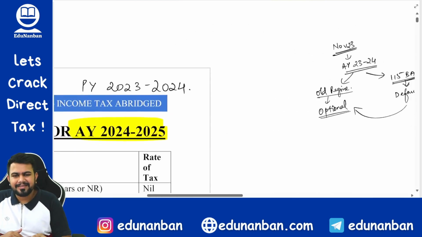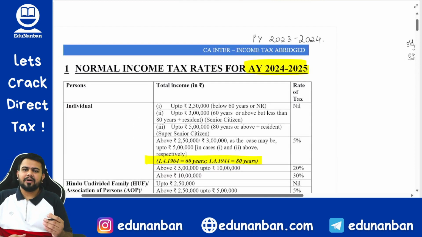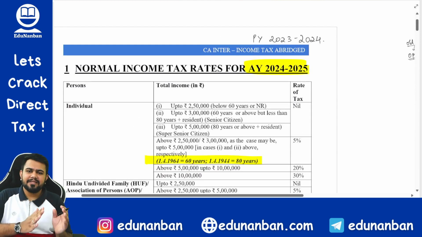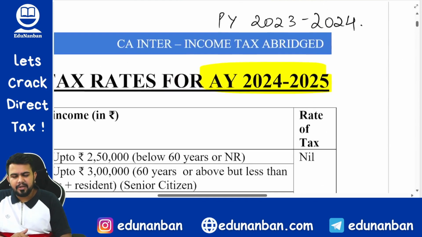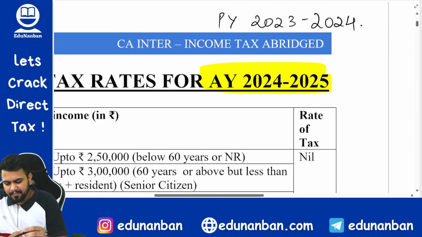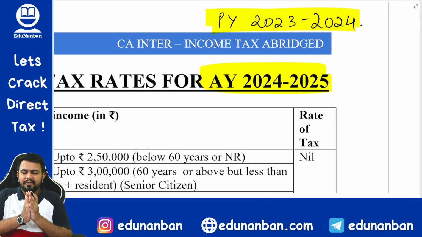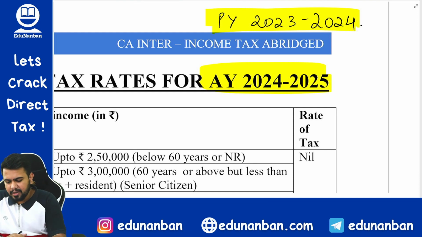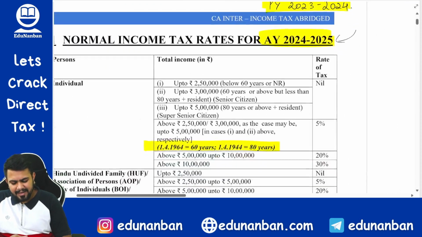So what is the scheme? Let us discuss in the end. First, let us discuss what are the changes or amendments in the old tax regime as well as the default tax regime. Now in your examination, the previous year applicable to you is previous year 23-24, that is from the 1st of April 2023 till 31st of March 2024, which is also called assessment year 24-25. So in the old tax regime, are there any changes?